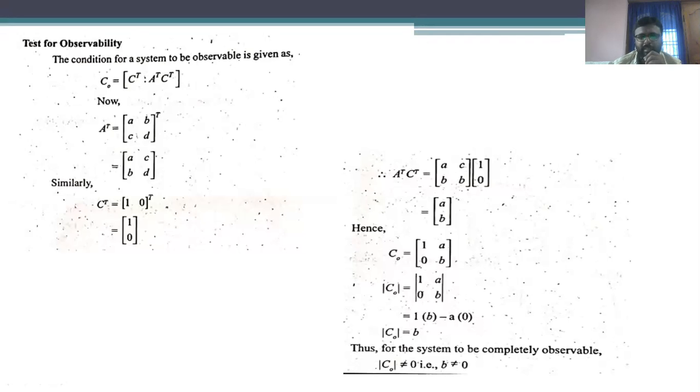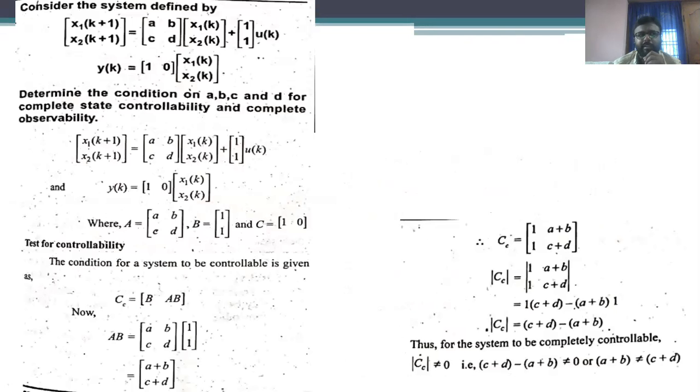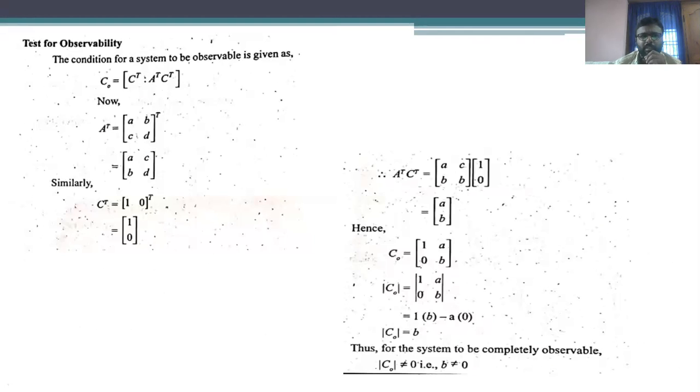Therefore, based on the controllability condition, we have framed the relation a plus b is not equal to c plus d, and based on the observability condition, b is not equal to 0. These kinds of problems are also asked in previous university examinations for 7 marks or 10 marks.